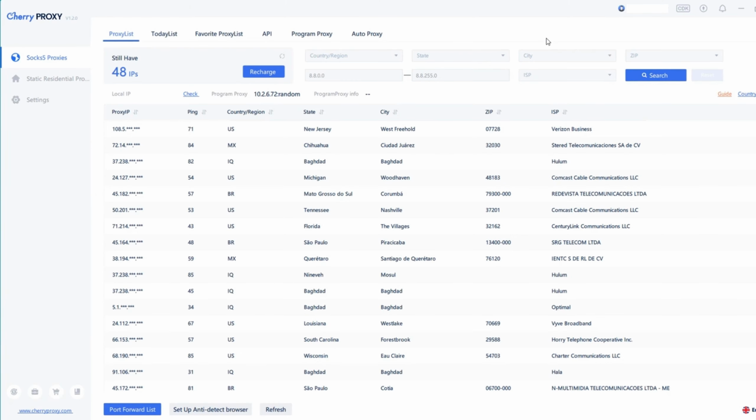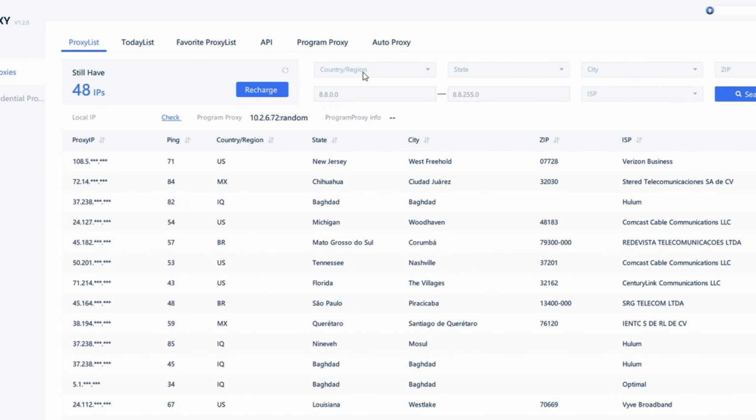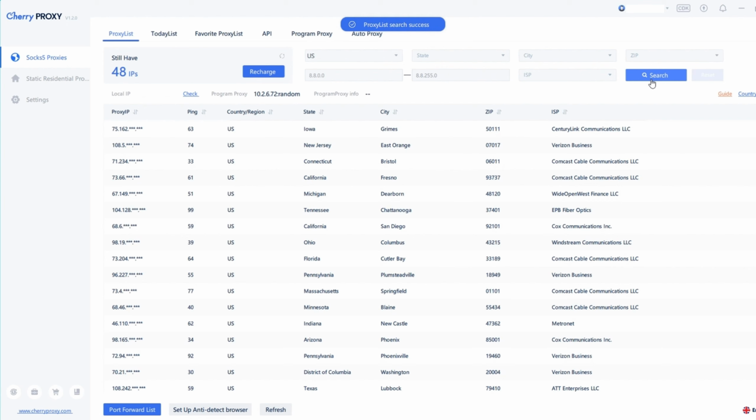Open the CherryProxy client, click on the SOCKS 5 proxies option on the left, and then filter the IPs by the country/state/city you need on the right. Click Search to get a list of IP addresses for the target area.